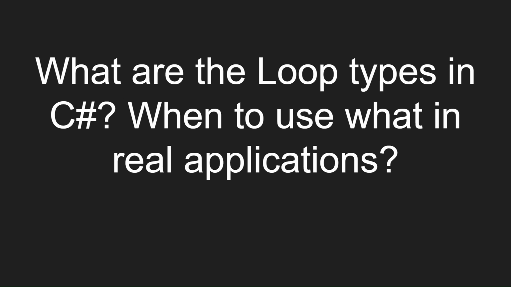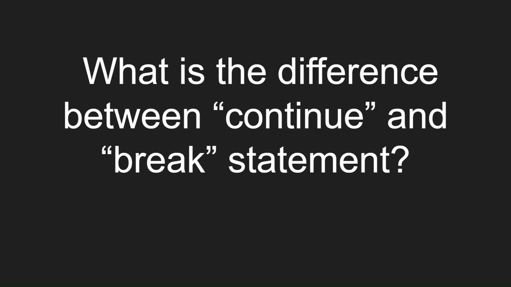What are the types of loops in C#? So we have while loop, do while loop, for loop, and foreach loop in C#. We use them as per the requirements in the real application. What is the difference between continue and break statement? The continue statement ends the loop iteration and transfers the control to the beginning of the loop. The break statement ends the loop iteration and exits the loop.